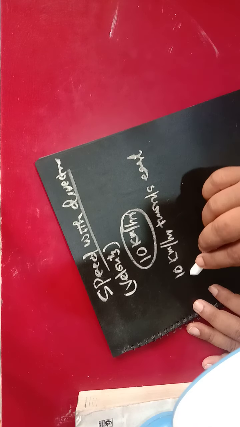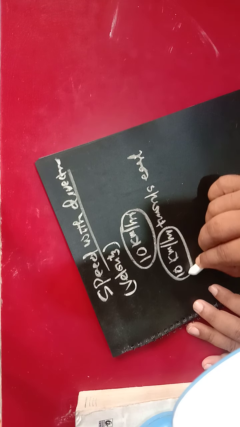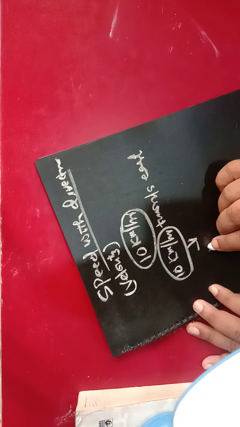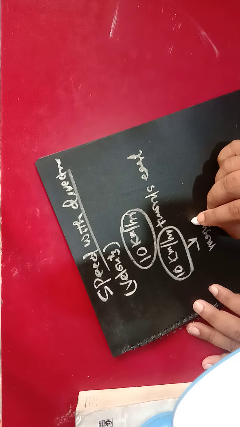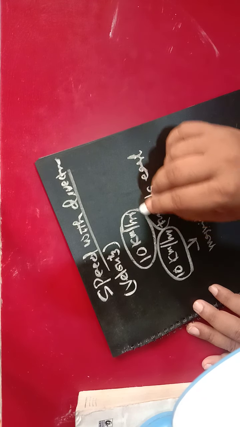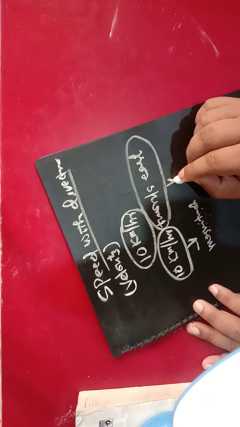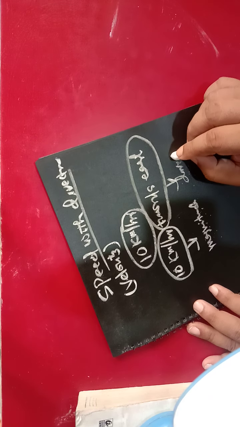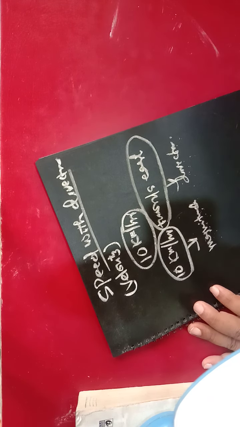So velocity includes magnitude, this part is the magnitude, and another part is the direction. Clear?